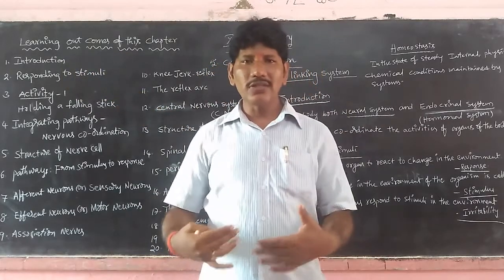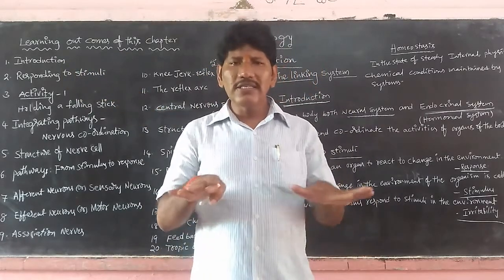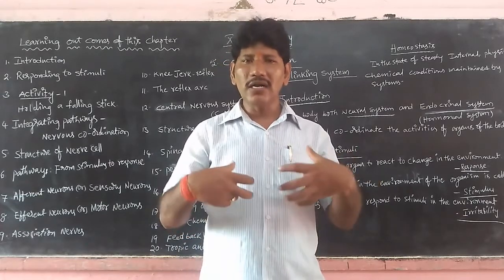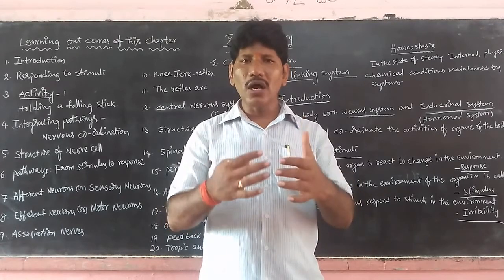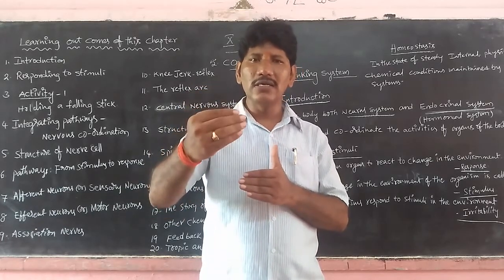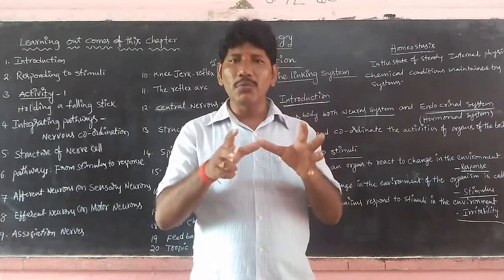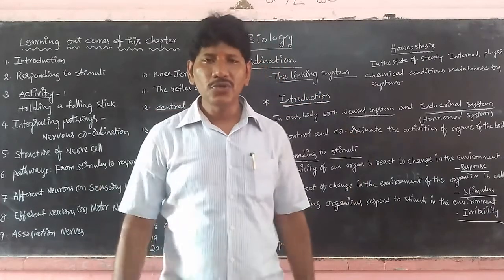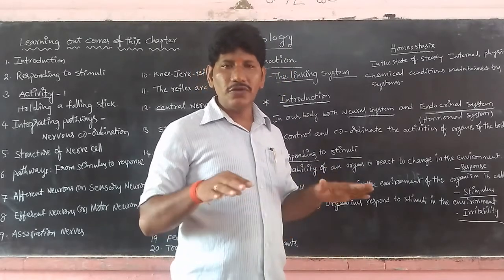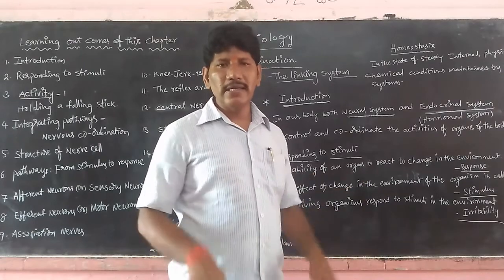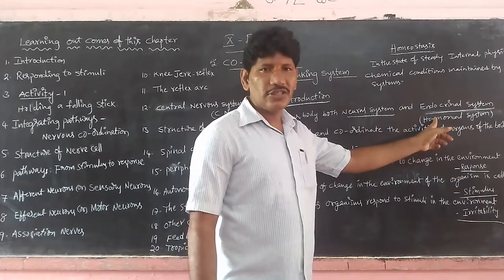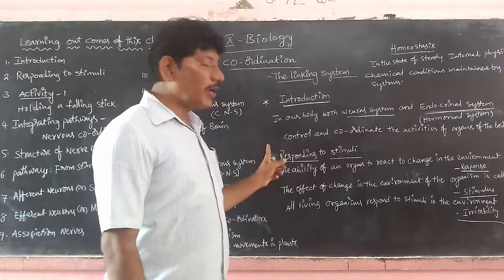As we start the chapter, coordination means to control and coordinate all the activities of the organs in our body. How one organ is interconnected to other systems or organs and complements each other to bring about homeostasis is coordination. So how does control and coordination take place in human beings? We have two systems working parallelly: the neural system and the endocrine system. Is it clear, children? So let us come to responding to stimuli.